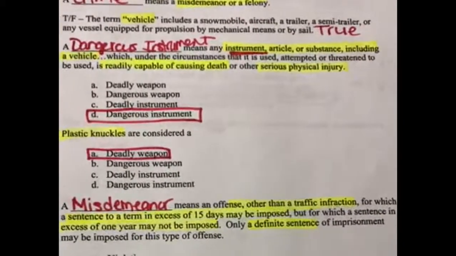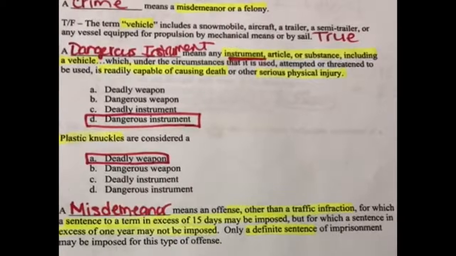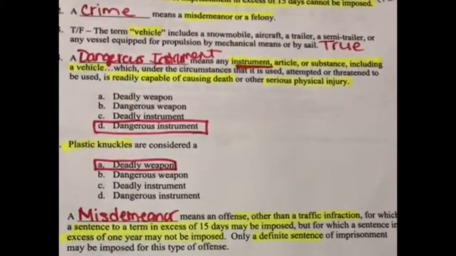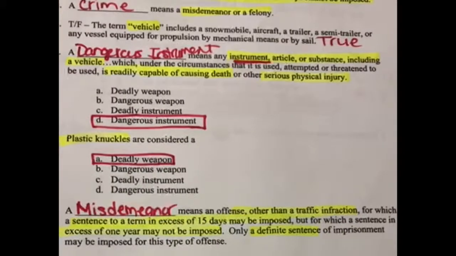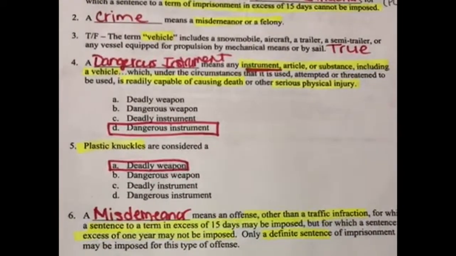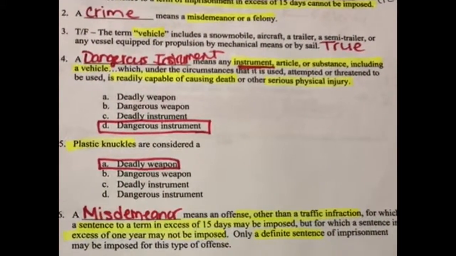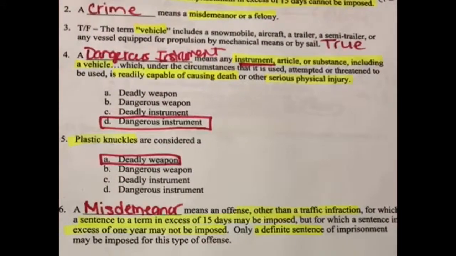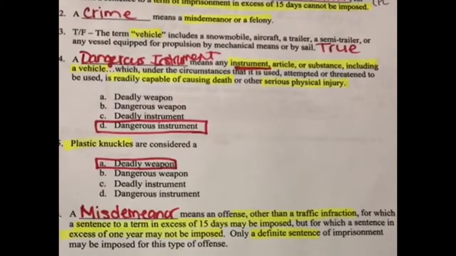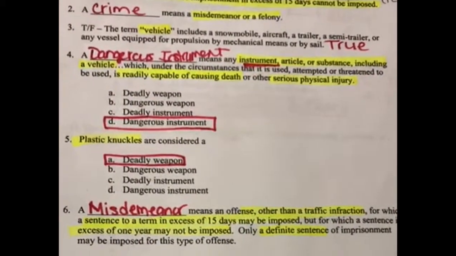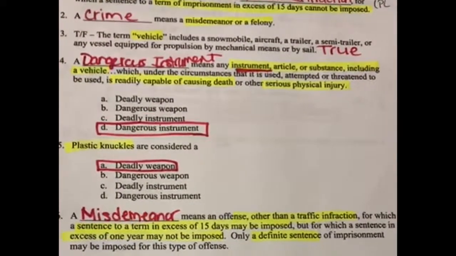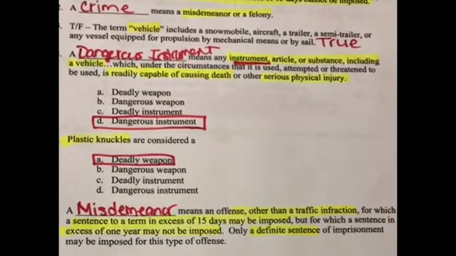3. True or false? The term vehicle includes a snowmobile, aircraft, trailer, semi-trailer, or any vessel equipped for propulsion by mechanical means or by sail. True. 4. A dangerous instrument means any instrument, article, or substance, including a vehicle, which under the circumstances that it is used, attempted, or threatened to be used, is readily capable of causing death or other serious physical injury.